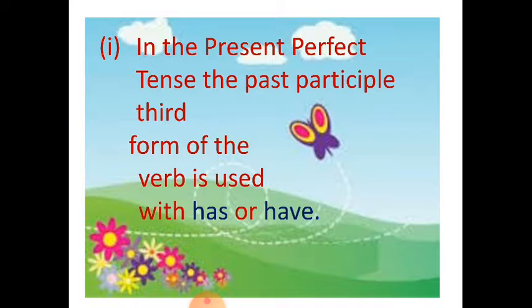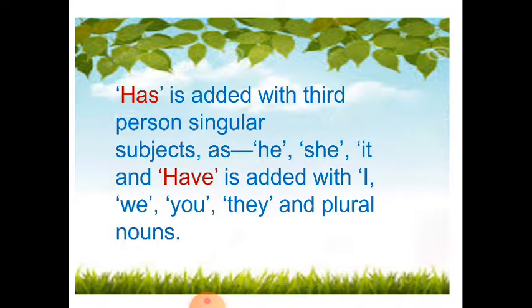In the present perfect tense, the past participle, third form of the verb, is used with has or have. Has is added with third person singular subject. Now you might remember the table that you had drawn before for the first person, second person, and the third person, singular as well as plural.